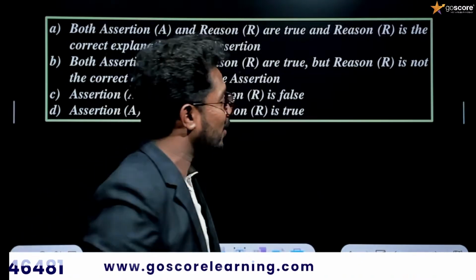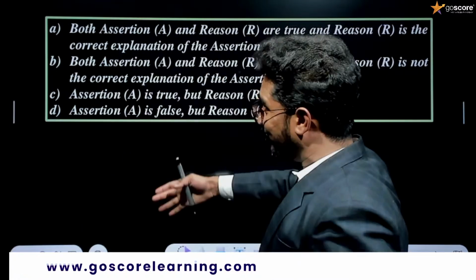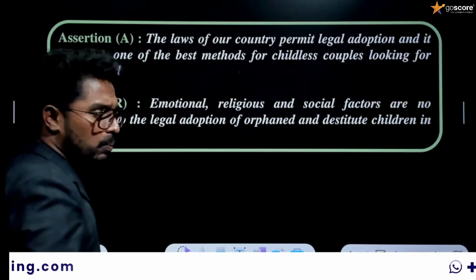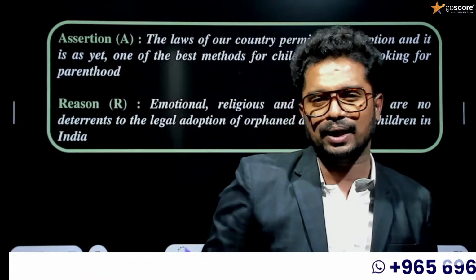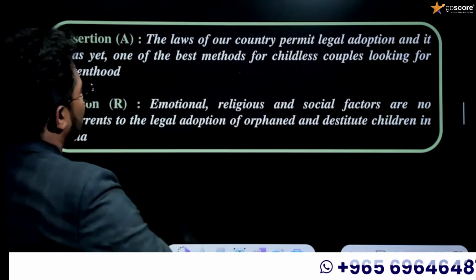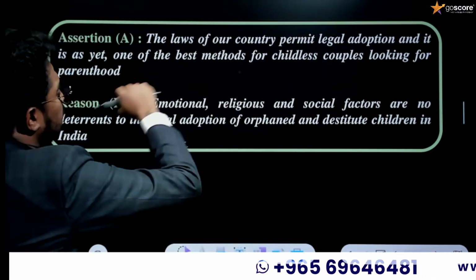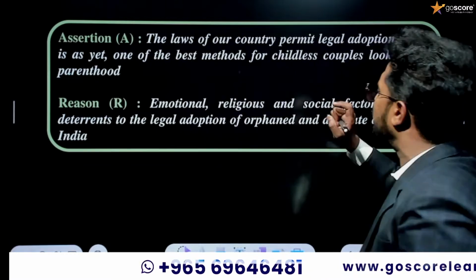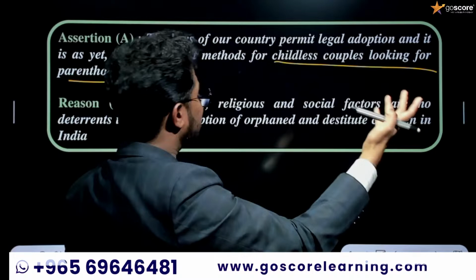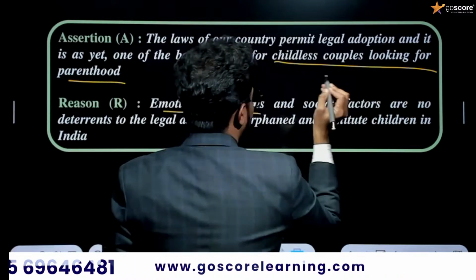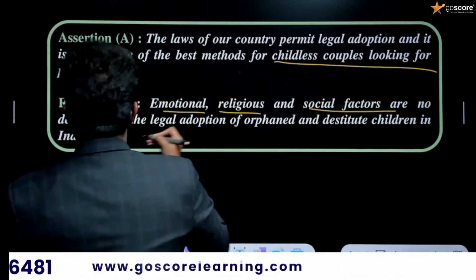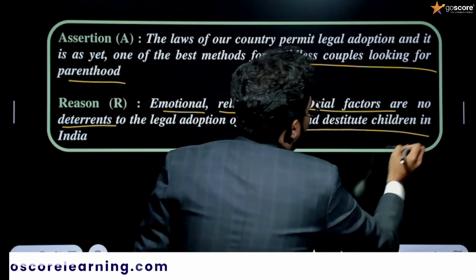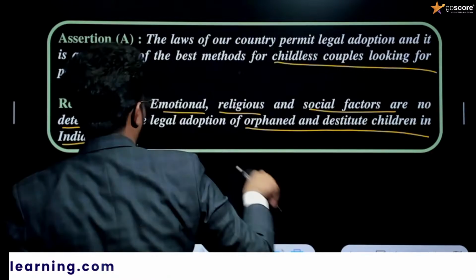Here you should know everything regarding what will be A, what will be B, what will be C, and what will be D. This question is somewhat tricky. Assertion: adoption is one of the best methods for childless couples looking for parenthood. Reason: emotional, religious, and social factors are no deterrents to the legal adoption of orphaned and destitute children in India. Please give the answer to this question.